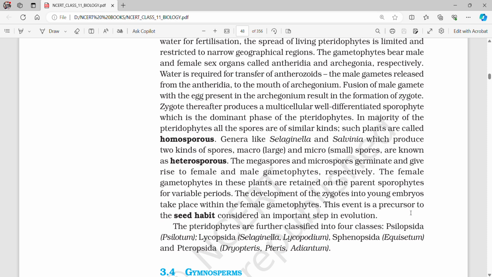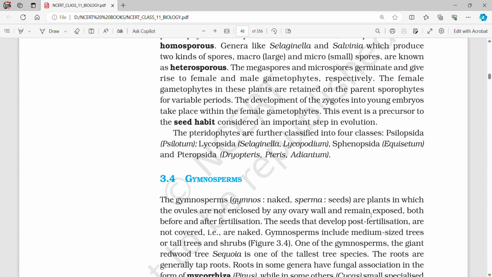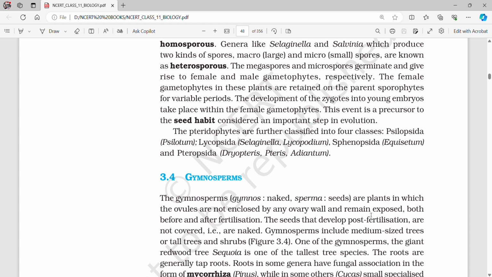The female gametophytes in these plants are retained on the parent sporophytes for variable periods. The development of the zygotes into young embryos takes place within the female gametophytes. This event is the precursor to the seed habit, considered an important step in evolution. The pteridophytes are further classified into four classes: Psilopsida or Psilotum, Lycopsida, Sphenopsida, and Pteropsida.